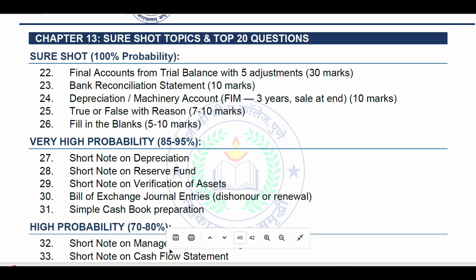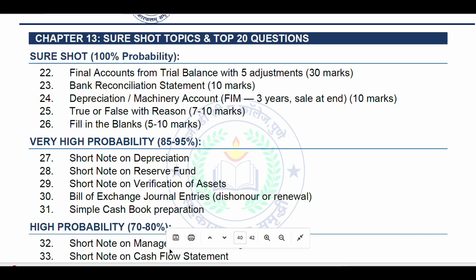Chapter 13 will be about short topics and the top 20 questions. What are the top 20 questions? Sure shot, 100% probability: final account from trial balance with 5 adjustments, 30 marks; BRS, 10 marks; depreciation machinery account with FIM for 3 years, sales at end, 10 marks; true or false with reason, 7 to 10 marks; and fill in the blanks, 5 to 10 marks.